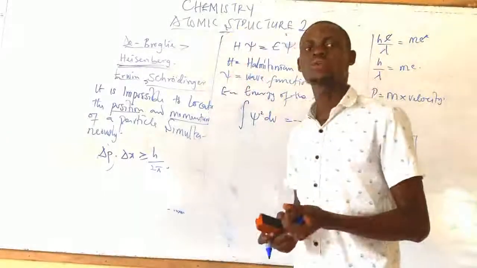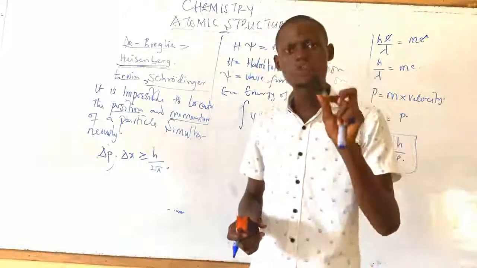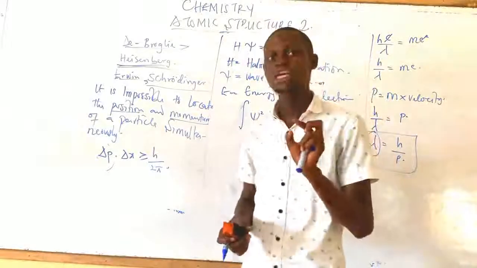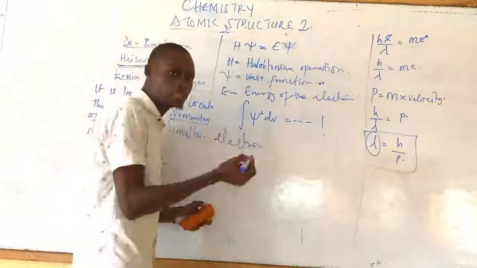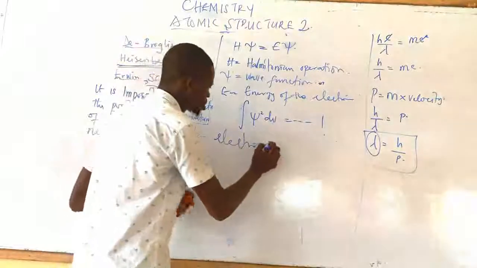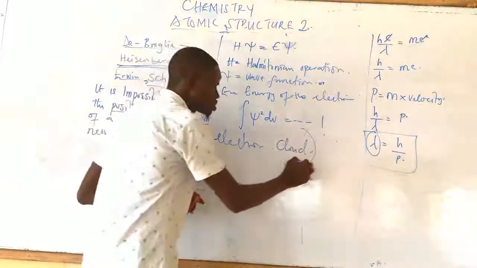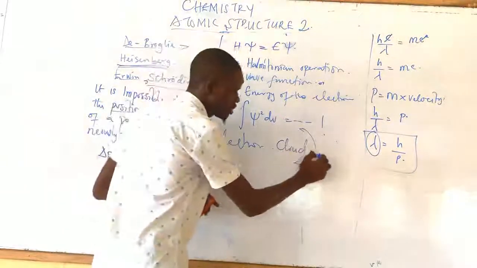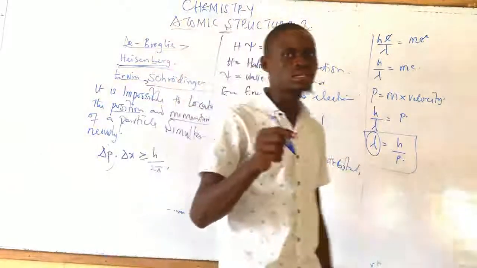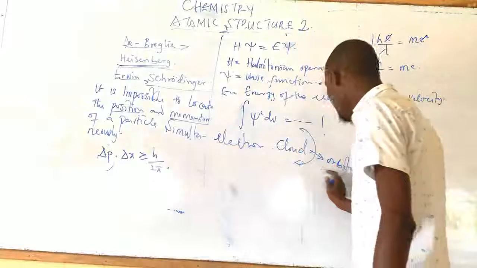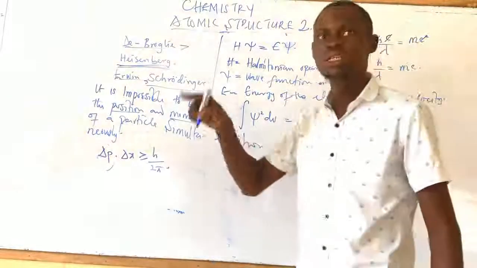In other words, the region of maximum probability of locating the electron is known as the electron cloud. The region of maximum probability of locating the electron is known as what? Electron cloud. Another name given to the electron cloud is orbital. An electron can be found in an orbital inside an energy level.